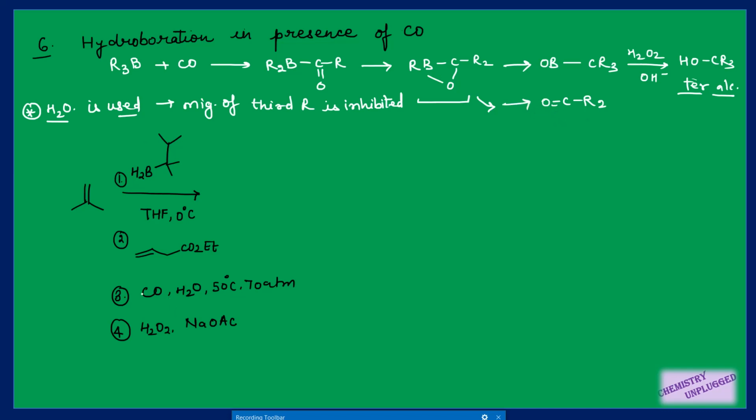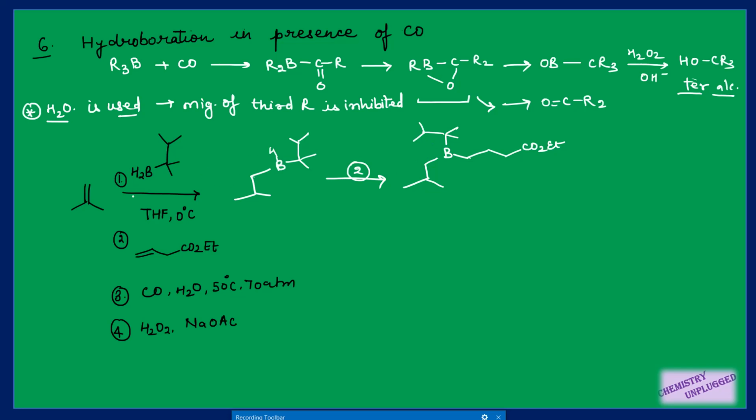So let's see some reactions based on this type of reaction. In the first step, we are doing hydroboration of this alkene. We are using hexyl borane here. So what will happen? You will get this type of structure. Then in the next step, I am using this alpha beta unsaturated ester. So this H will attach with this double bond. We also have an alkene here, and on this borane we have one more hydrogen, so it can further do its hydroboration reaction. So we will get this structure, right?